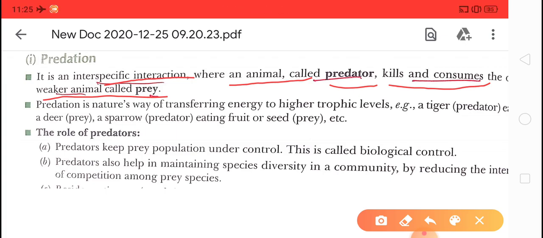It's a natural process by which energy is transferred to a higher trophic level. Like for example, a tiger is a predator and a deer is prey. A sparrow is a predator and seeds or fruits are prey.